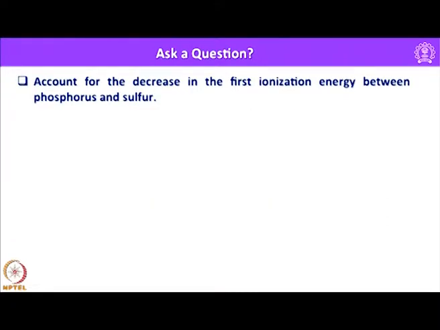Let us look into some questions here. Account for the decrease in the first ionization energy between phosphorus and sulfur. Let us look into it. First, what we should do is write the electronic configuration for both phosphorus as well as sulfur.